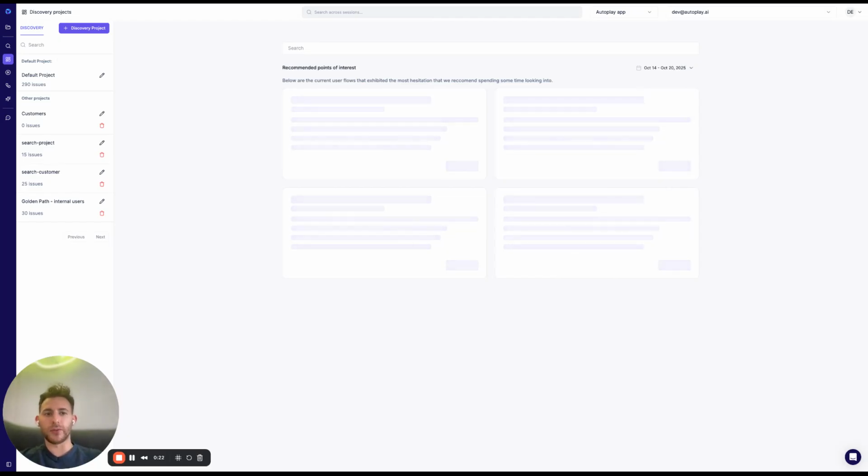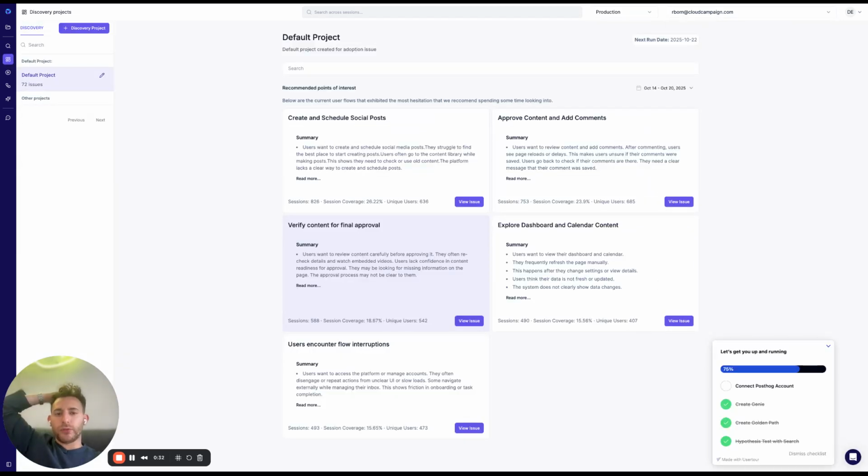And just to let me actually go into your account here. And just to explain this briefly, this is using unsupervised learning. So we filter it by high hesitation, and then we basically throw all of your session replays on a graph, and then we find clusters and groups, so similar sessions, and then we aggregate all of those sessions and analyze them to generate these summaries here.